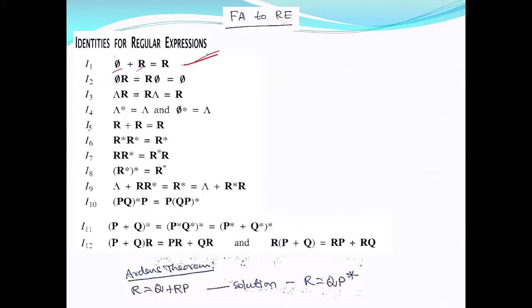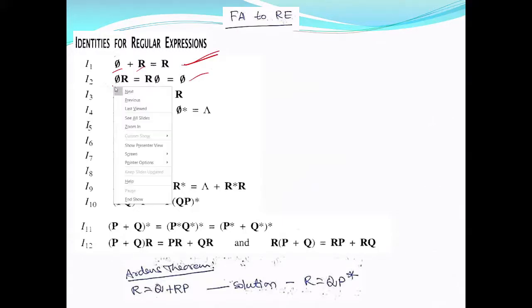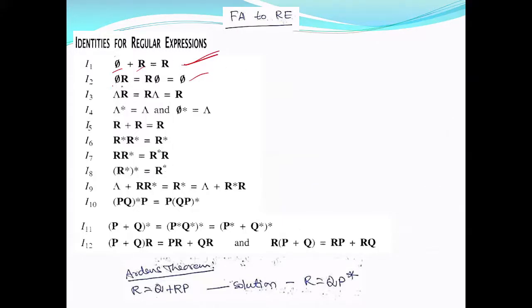So it is same as saying r. If you concatenate φ with any regular expression, there is no string at all for you to concatenate with the strings of r, so the result is going to be φ.